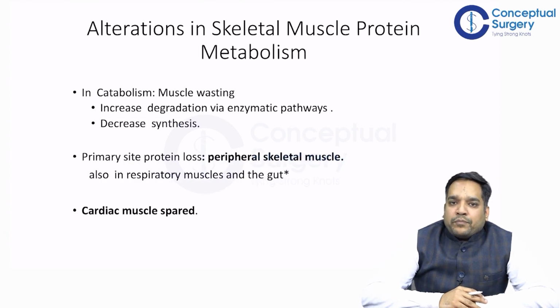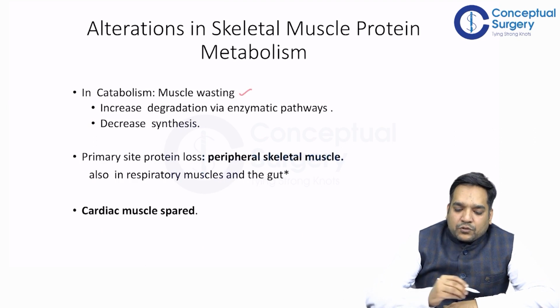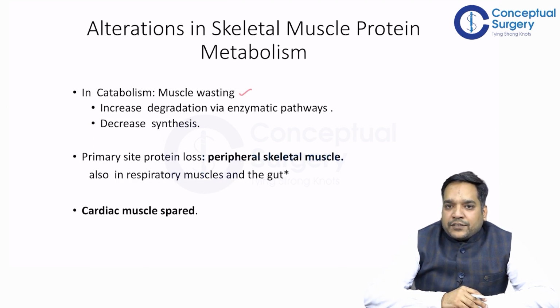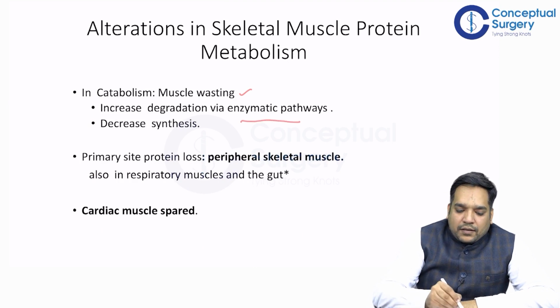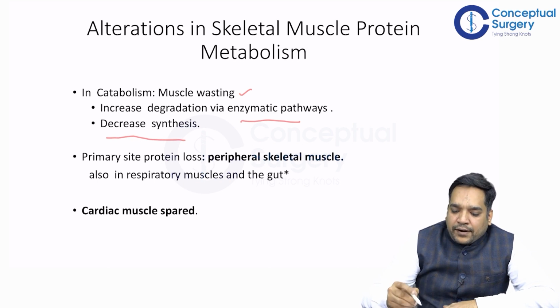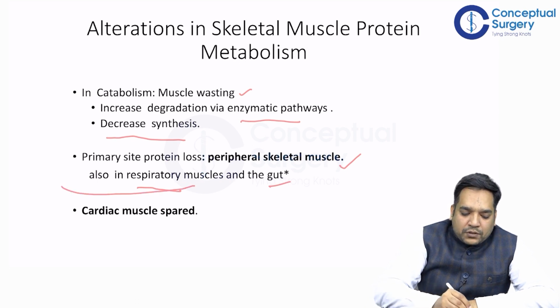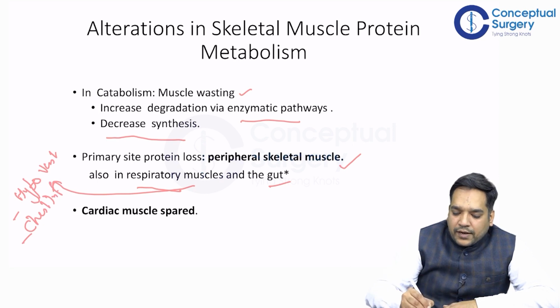In catabolism, muscle wasting happens. It is very obvious. It happens by increased degradation via the enzymatic pathway and by decreased synthesis. The primary site of protein loss is peripheral skeletal muscle, and it also impacts the respiratory muscle and gut. In the respiratory muscle, it will cause hypoventilation, and it will also cause chest infection like pneumonia. In the gut, it will lead to reduced gut motility.